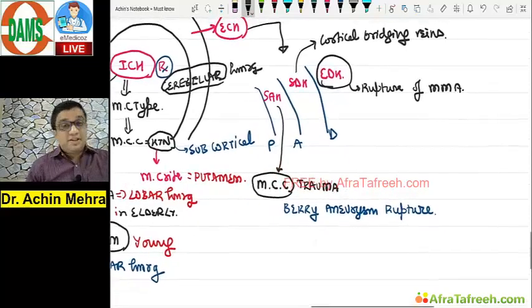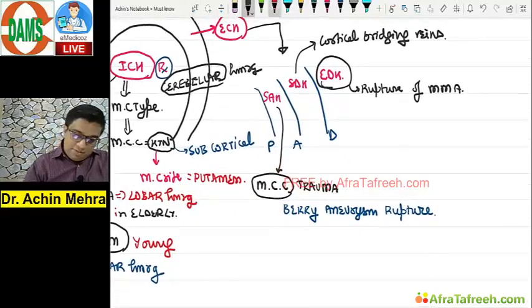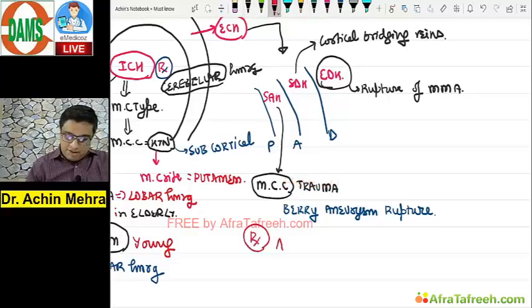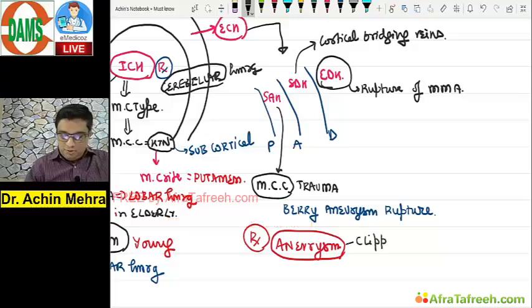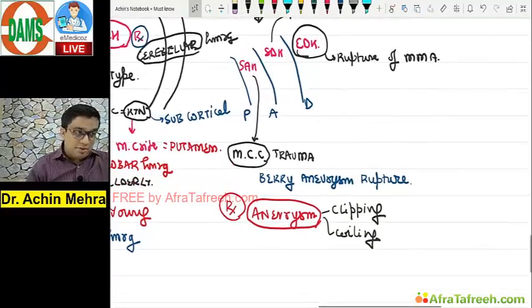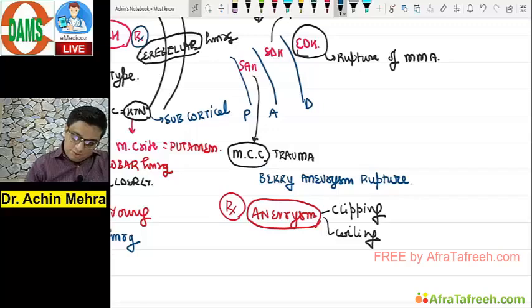Of course, one thing extra, subarachnoid hemorrhage, what do you go and do? In a subarachnoid hemorrhage which occurs due to aneurysm, you go in for clipping or coiling, 2 kinds of surgeries that you do. And one must know thing, one drug which is very often given in them, that is nimodipine.